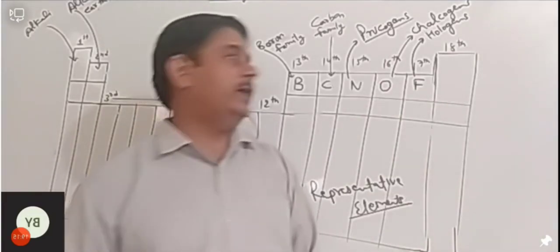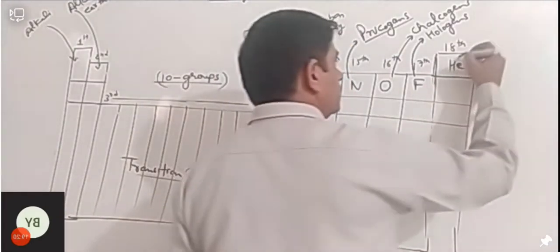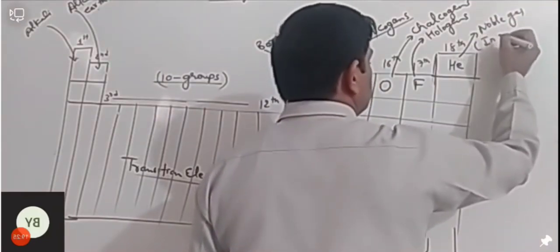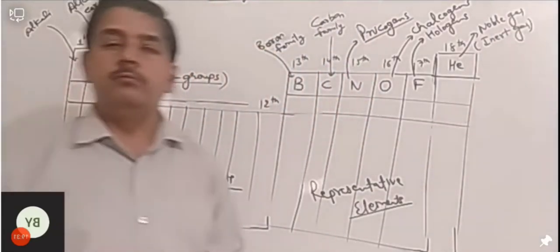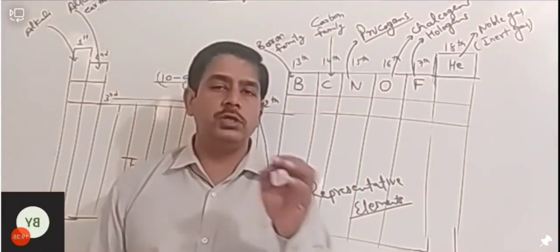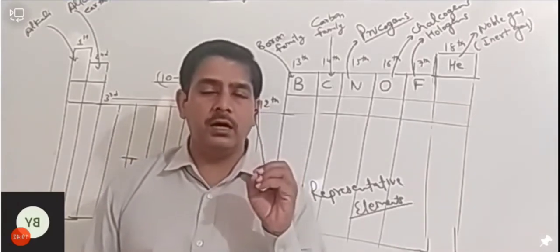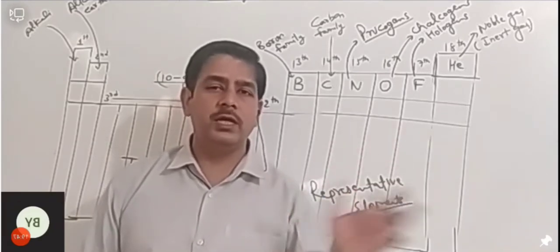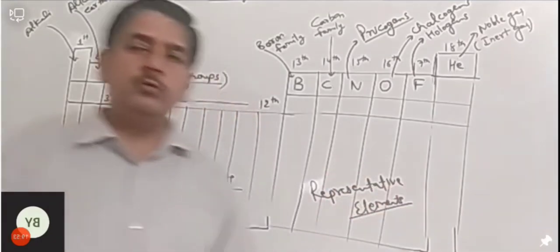And the first element in 18th group is helium. Okay, they are called noble gases, and inert gases, they can also be called inert gas. Okay, and why they are called inert gas or noble gas? Because their valence shell is completely filled. They do not have tendency to take or release electrons, so that's why they are very inactive, very less reactive. ठीक है, so that's why they are called noble gas, because they are not going to react with any other element. So it was about the 18th group.